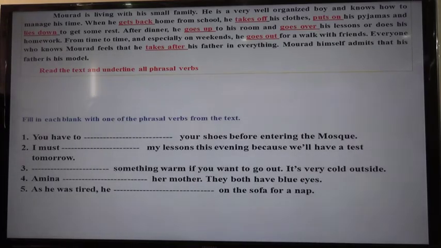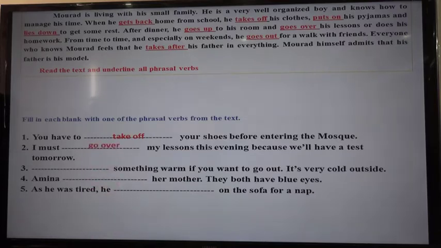Let's do another exercise. Fill in the blank with one of the phrasal verbs from the text. Like here, you have to ___ your shoes before entering the mosque. What do we have to do here? Good. Take off. You have to take off your shoes. I must ___ my lessons this evening because we will have a test tomorrow. Go back to the lesson, go back to the previous exercise, and try to find the answer.